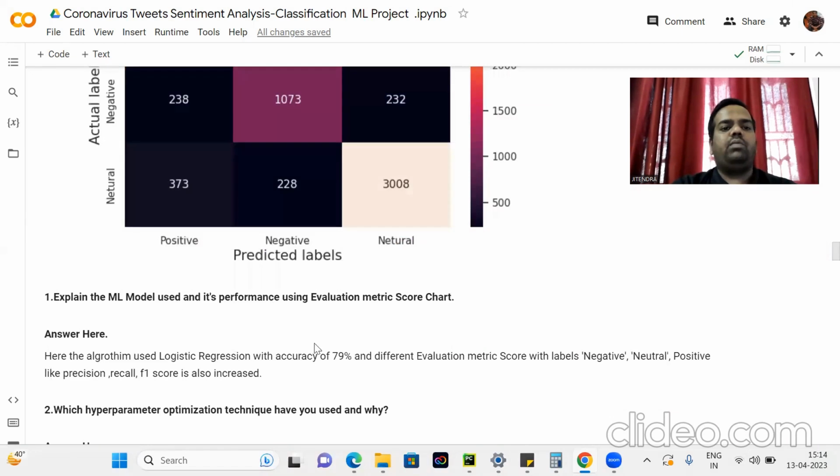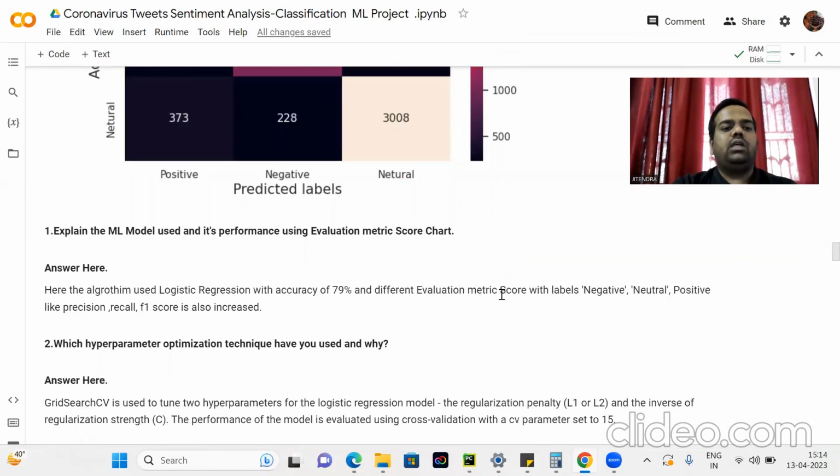Explain the ML model used and its performance using the evaluation metrics chart. Here the algorithm used is logistic regression with an accuracy of 79%, and different evaluation metrics for the labels negative, neutral, and positive, like precision, recall, and F1 score, have also increased.